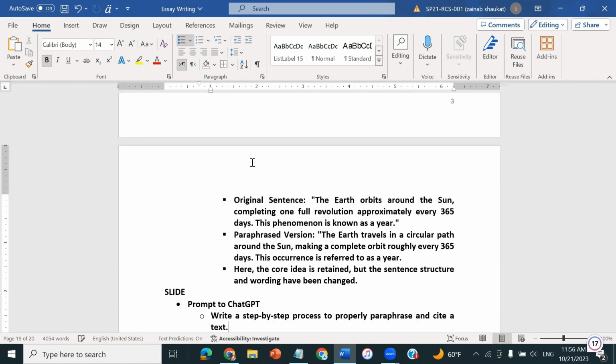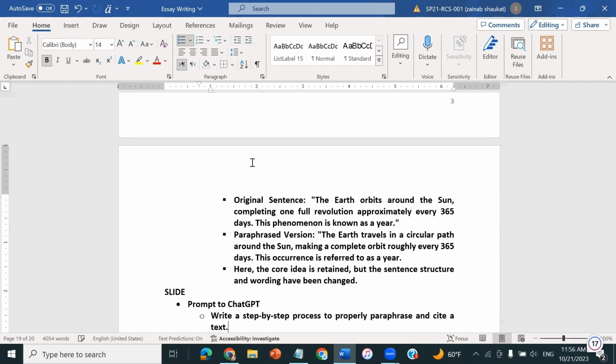in a circular path. The Earth travels in a circular path around the Sun, making a complete orbit roughly every 365 days. This occurrence is referred to as a year. You can see the small words have been replaced by their synonyms, but the original essence, the structure and core idea is retained. This is what paraphrasing is.